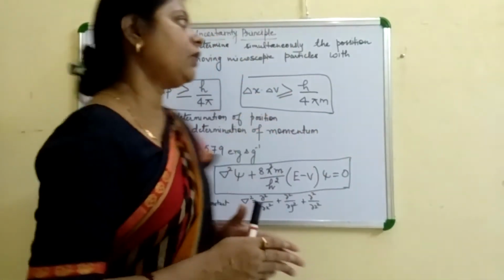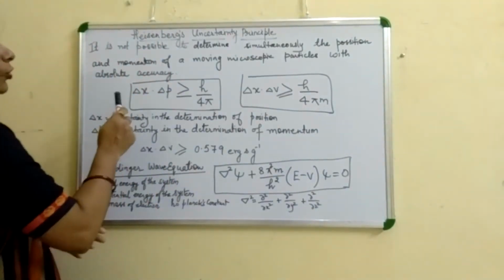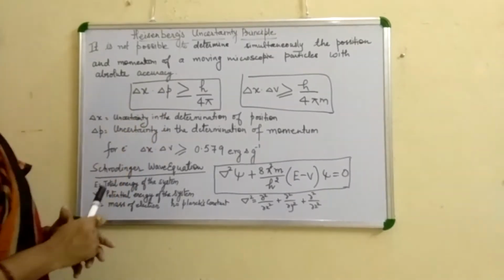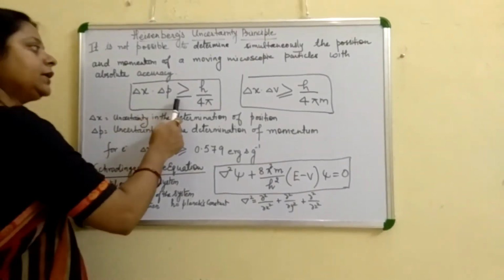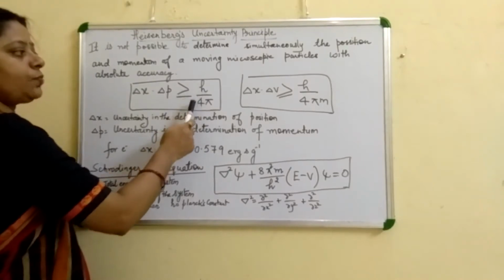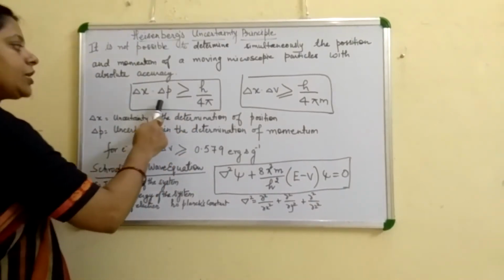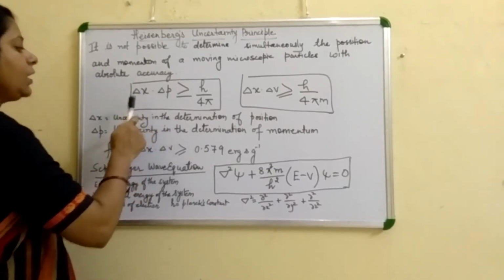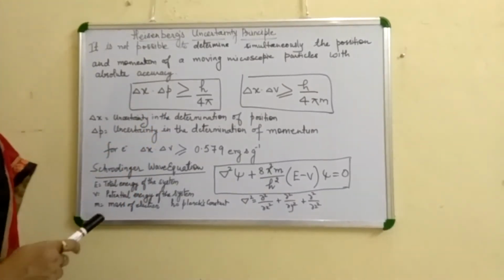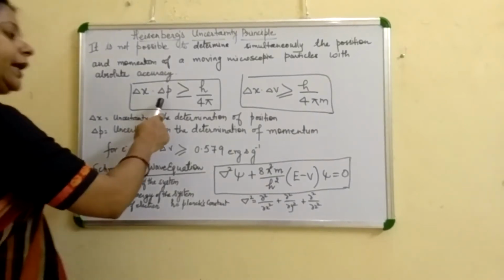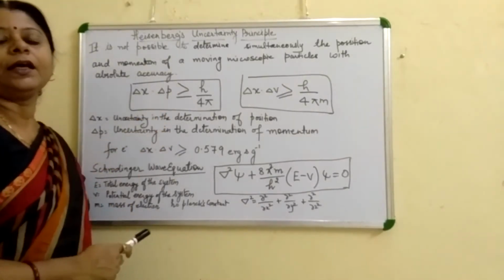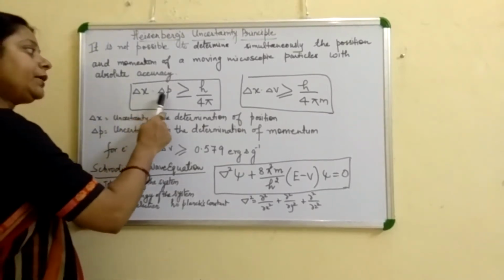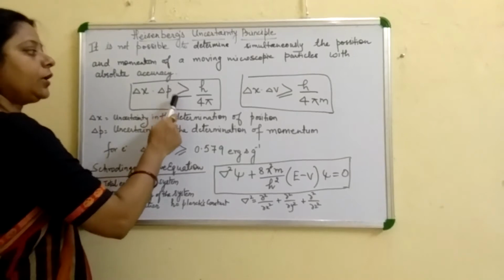as the value of the product of the position and the momentum of the microscopic particle is either greater than or equal to h by 4 pi. Here delta x is the uncertainty in the determination of position and delta p is the uncertainty in the determination of momentum, so their product is either more than or equal to h by 4 pi.